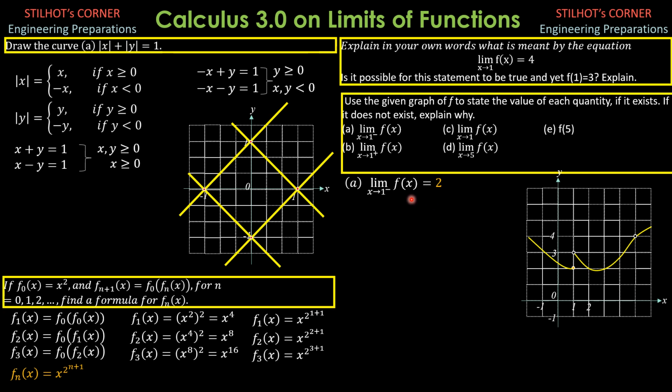Then the limit of f of x as x approaches 1 from the right, so 1 from the right, it is equal to 3. So it exists and it is equal to 3.